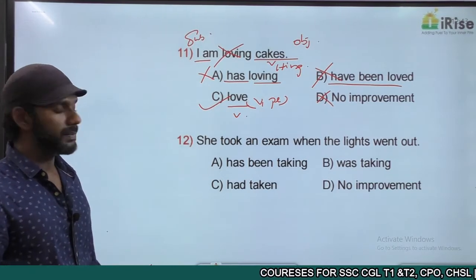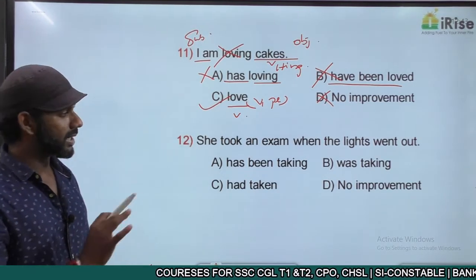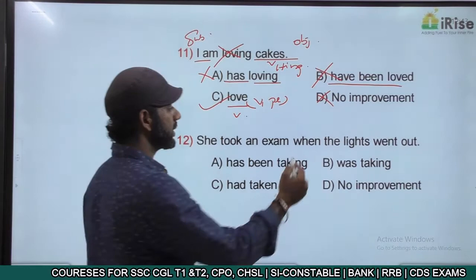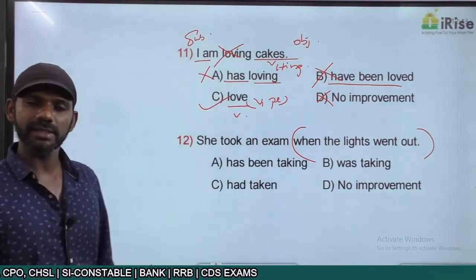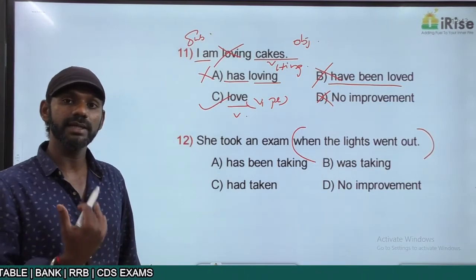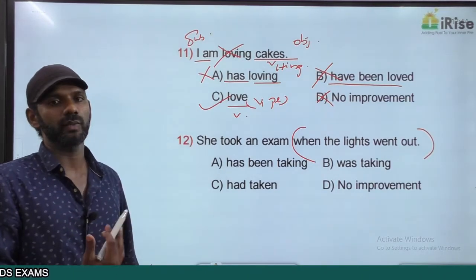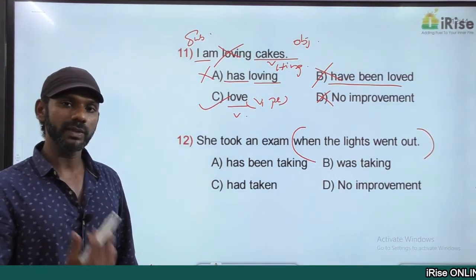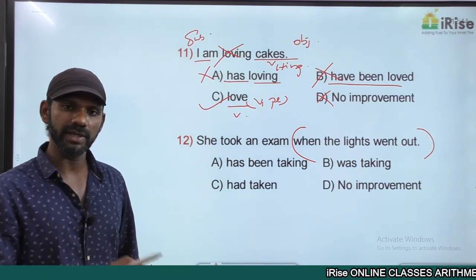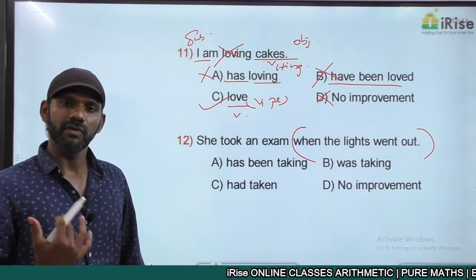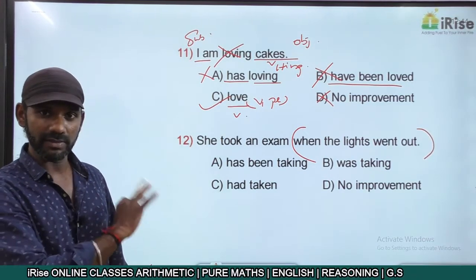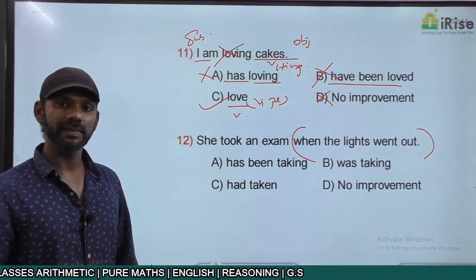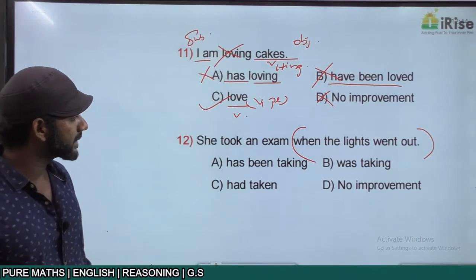The next one. She took an exam when the lights went out. I gave you a similar question earlier. When the lights went out. So meaning of the statement is, what was she doing when the lights went out? That's the meaning. What was she doing when the lights went out is the meaning of the statement. What was she doing is past continuous. They are similar ones, what we did earlier. The answer must also be in the past continuous tense.